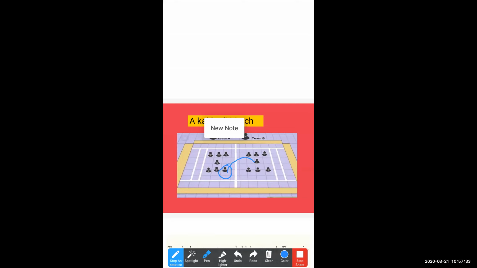Student, to understand the lesson, you should know the rules and the basic things of the kabaddi match. So pay attention to it. The one player has to go to the opposition team, and he has to touch any one player and must return back to his own ground.